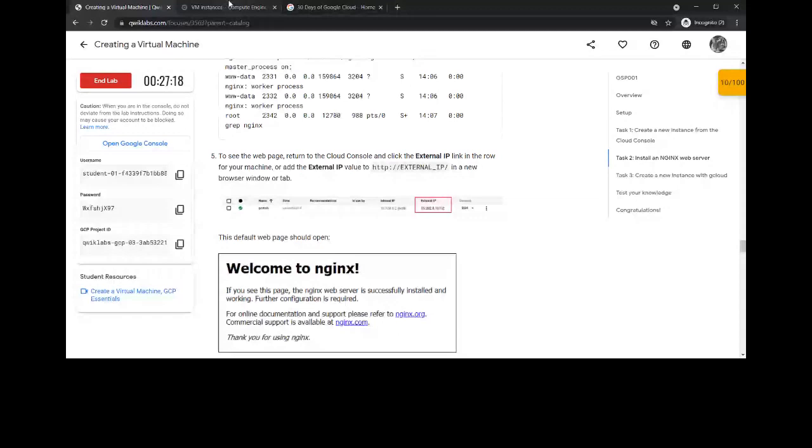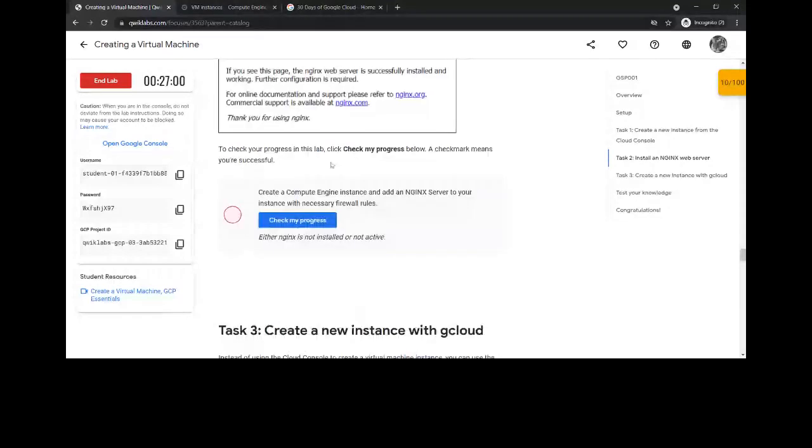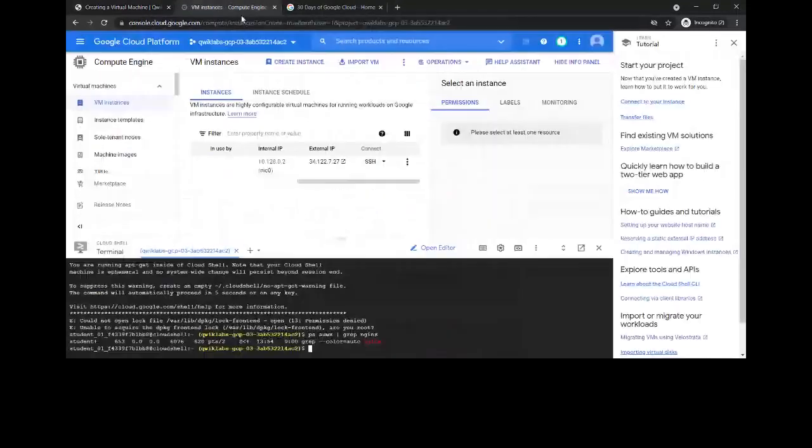After creating this, I now have to check my progress, whether I have done it correctly or not. Okay, one second, guys.